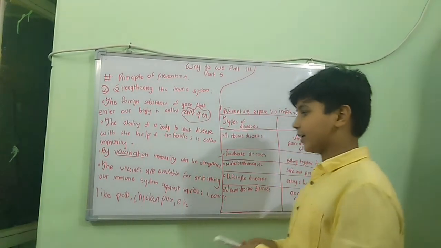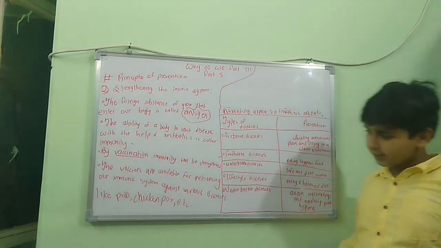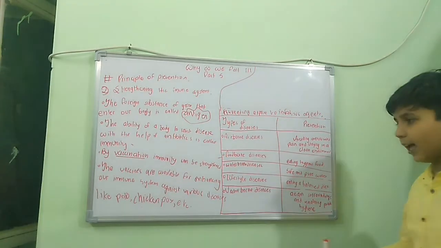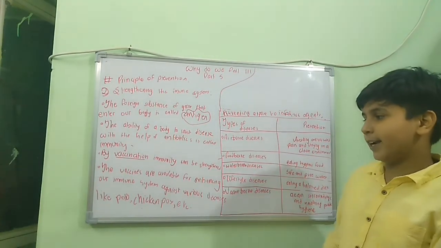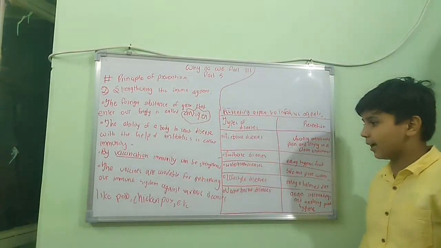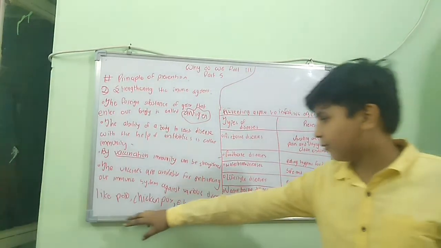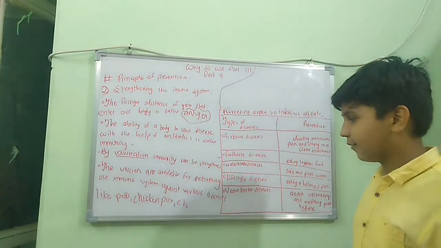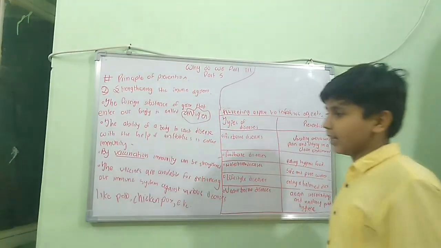Vaccines are available for enhancing our immune system against various diseases, like polio, chickenpox, etc. A vaccine for COVID-19 is not available at this time, so it is not included in the examples. But for polio and chickenpox, vaccines are available that can finish the disease as well as strengthen the immune system.